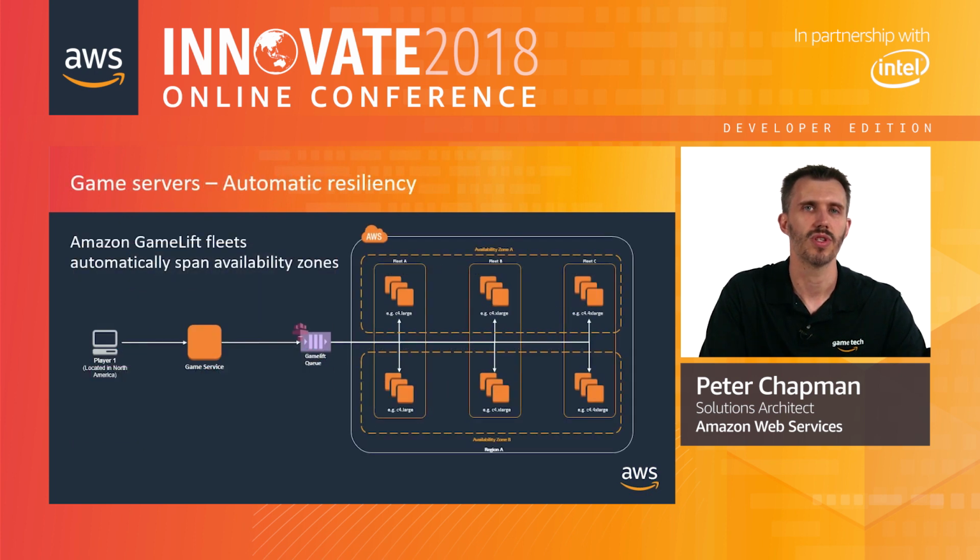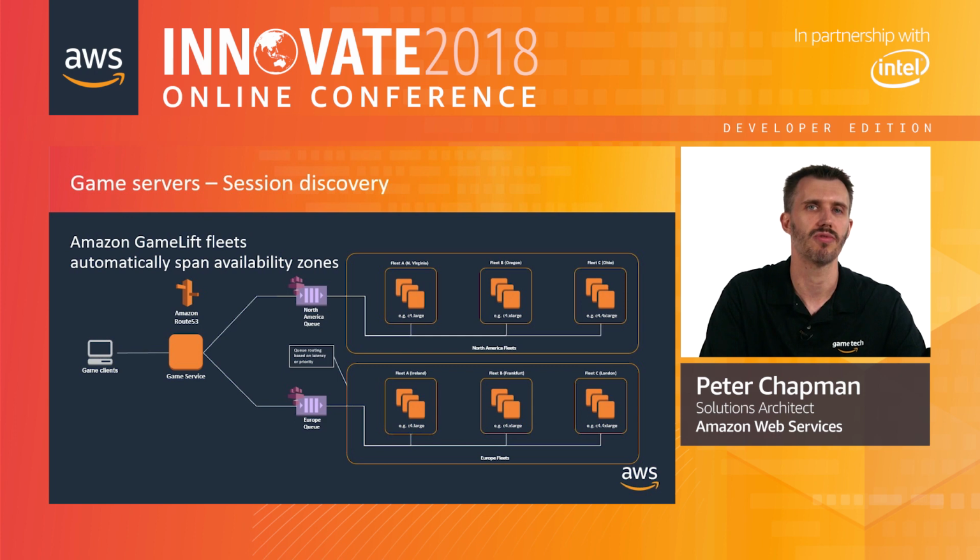In the previous session, we talked about how to choose the right game server based on your game's needs. For our use case, we need a dedicated server to run a game session. Based on this, we're going to use Amazon GameLift to do so. Amazon GameLift automatically starts and configures virtual machines, and it deploys our game server to them when it needs to scale based on player demand. These are called fleets. When GameLift deploys virtual machines, it spreads them across multiple availability zones within a region, giving us automatic resilience. But we can also deploy fleets to multiple AWS regions, giving us multi-region resilience.